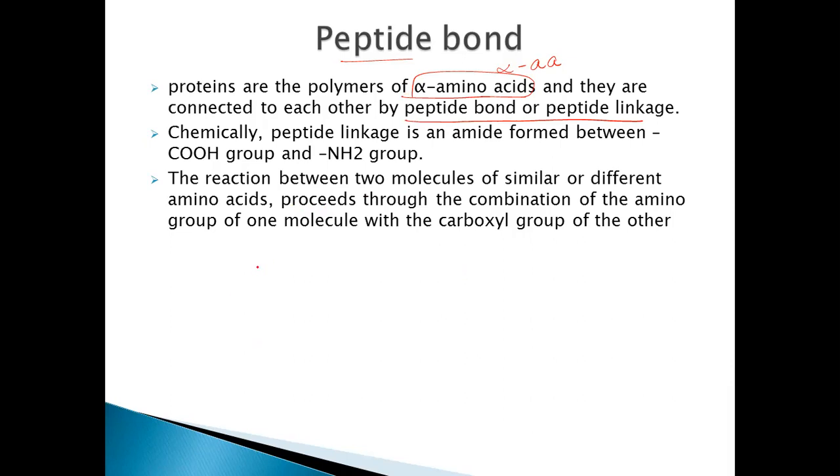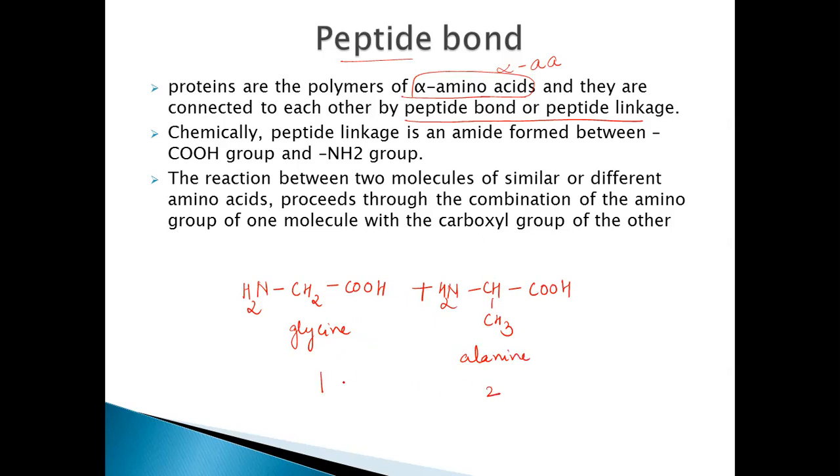Suppose I take glycine, the simplest amino acid, NH2, CH2, COOH. And I'll take alanine, the next amino acid. This is glycine, and in alanine one CH3 group is present on this. This is alanine. So how is the peptide bond formed between these two amino acids? This is amino acid number 1 and amino acid number 2.